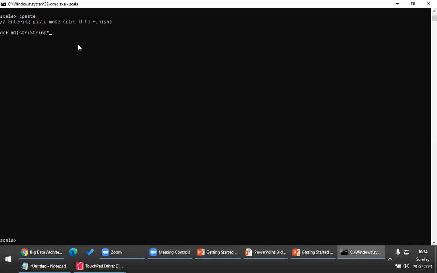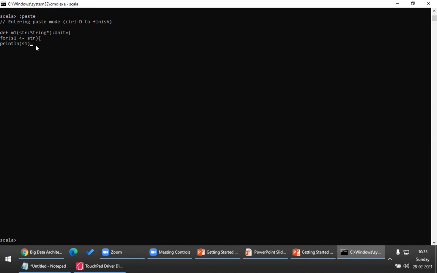Okay, now look at this. Let me execute this. Colon, let's say I want the return type to be Unit, equal to the function body. So this is of type array. When I say star, it is an array. So I can simply iterate using a for loop. For s1 in str, println of s1.